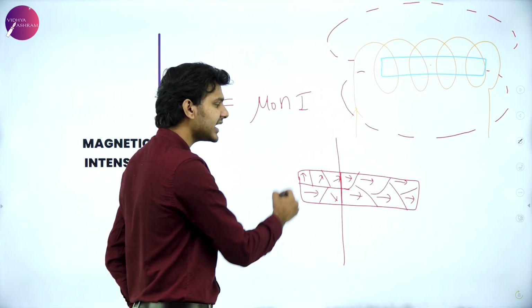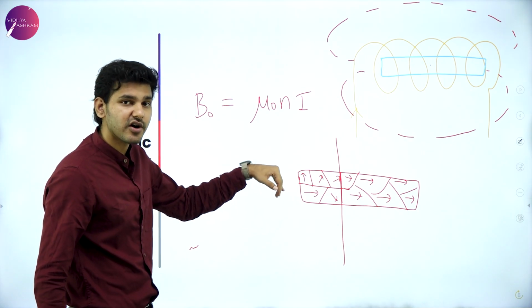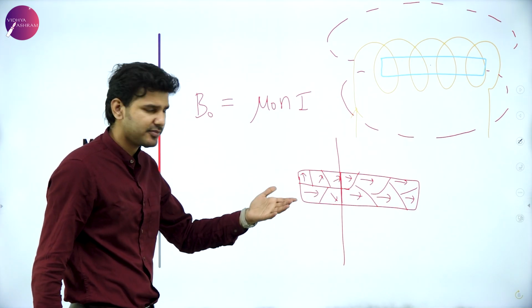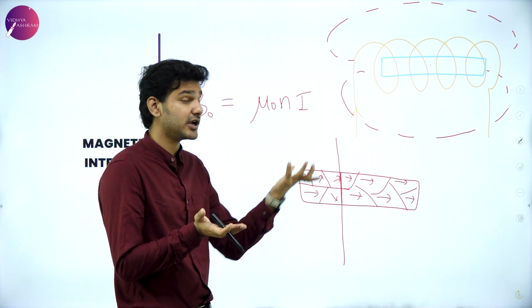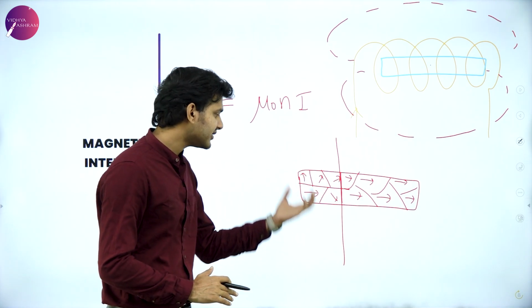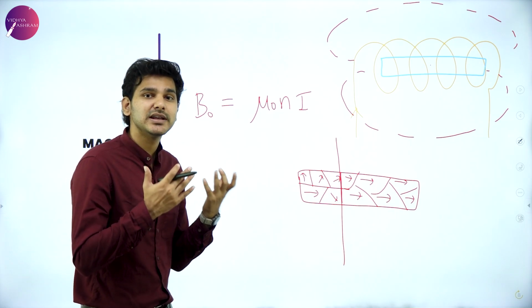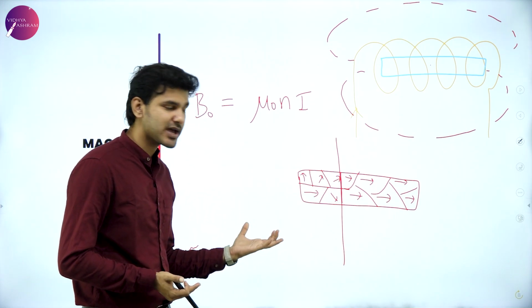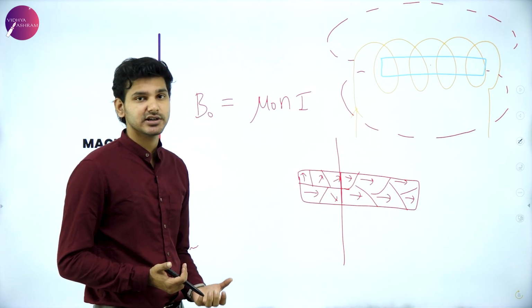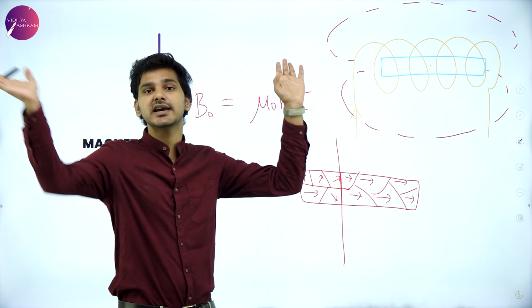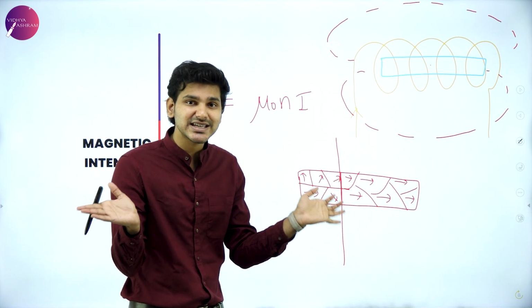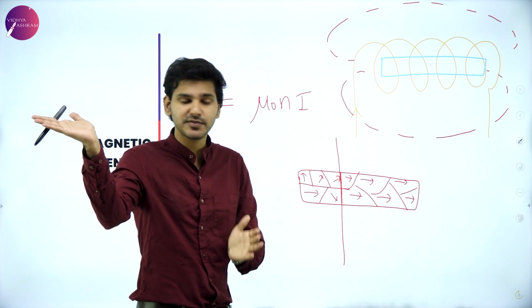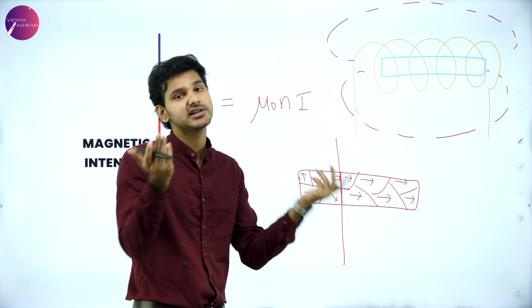Remember, this is the soft iron core material, or any iron material here, because it will have a lot of magnetic dipole moments. That is why I took that particular material. So that iron material, when kept outside the magnetic field, is randomly oriented. The dipole moments are here, there, there, which means the net effect is cancelled out. Since one is acting this way and one is acting this way, they cancel each other out.